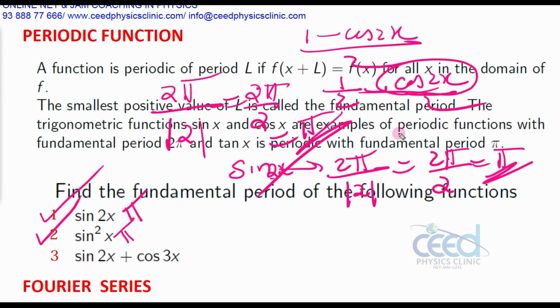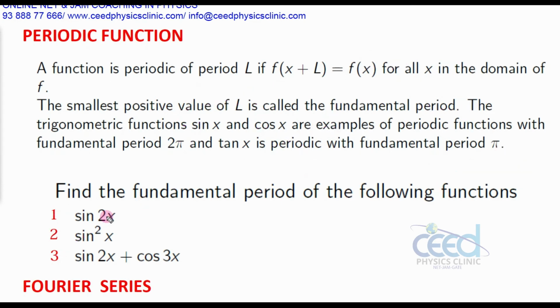Now what is the time period of sine 2x plus cos 3x? Here there are two terms, so we have to find the time period like this. You have to calculate the time period of each separately. What is the time period of sine 2x?